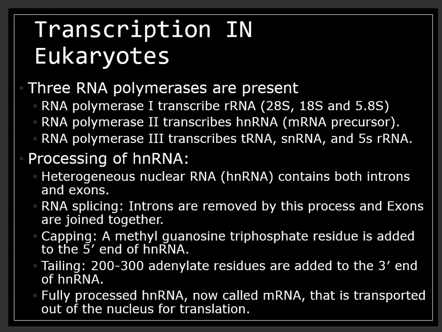In capping, methyl guanosine triphosphate is added to the 5' end of heterogeneous nuclear RNA. In tailing, adenylate residues, about 200 to 300, are added at the 3' end of heterogeneous nuclear RNA. The fully processed heterogeneous nuclear RNA is called messenger RNA and is released from the nucleus into the cytoplasm.